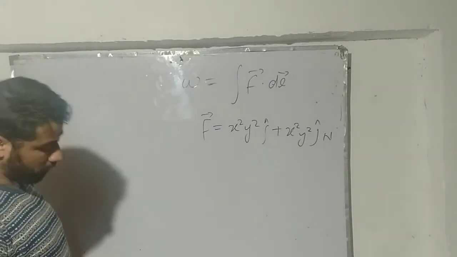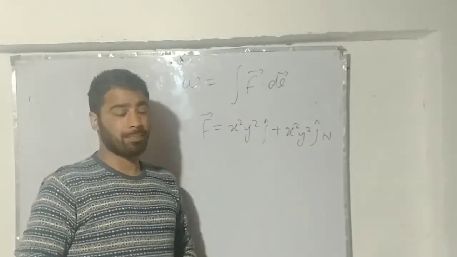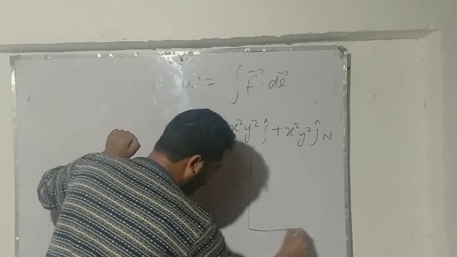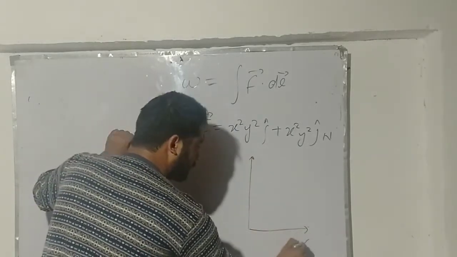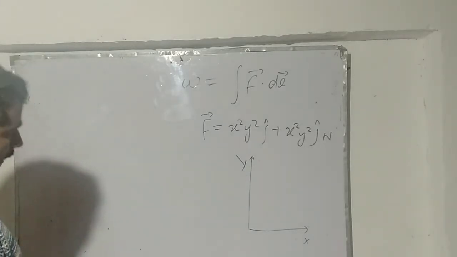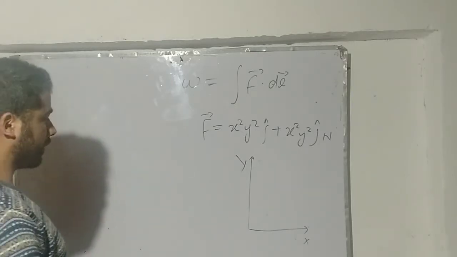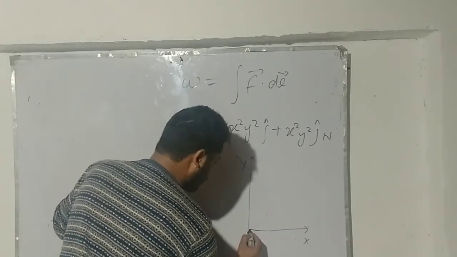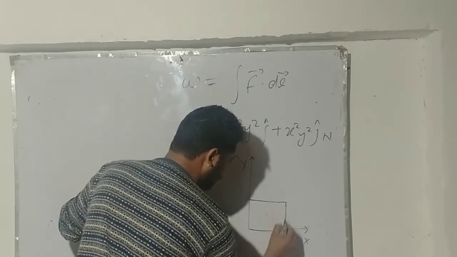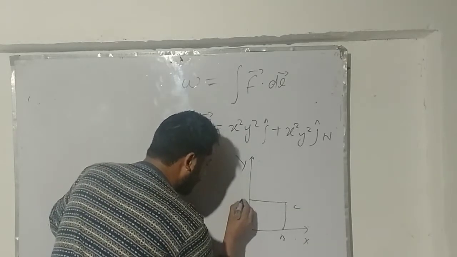When this force acts on a particle and the particle moves in the xy plane, as shown by the graph, the geometry of the path is also given. If this is my x-axis here and this is my y-axis, these two mutually perpendicular axes form what we call the xy plane. If the particle moves just this way, I will name the points A, B, C, D.